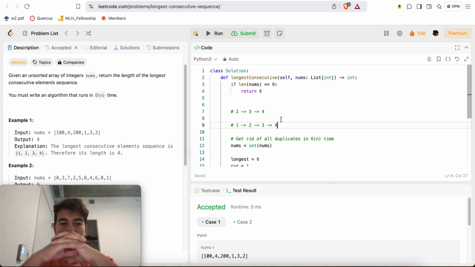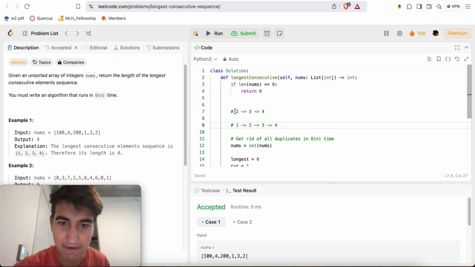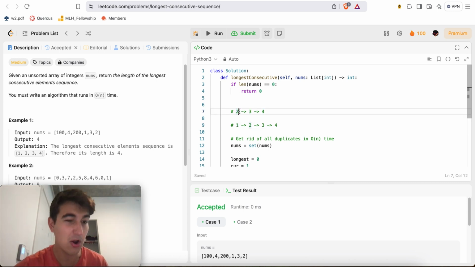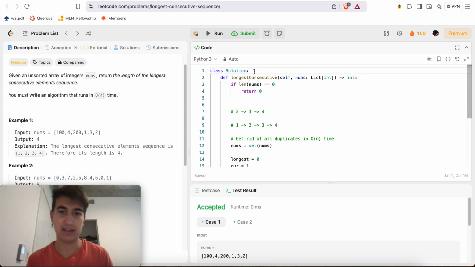Maybe we use a little more space and remember that if I've already done 2, 3, 4, and I have a 1 here, I know the next value is 2. I look up 2 in my lookup table, and from 2 the longest chain happened to be 3. So after 2, I don't have to recompute all this work. I know my longest chain is 3. So maybe we do something like that.